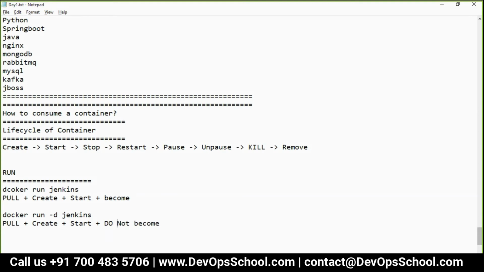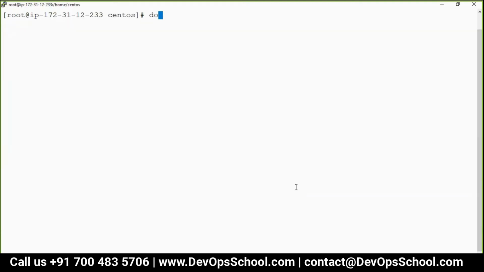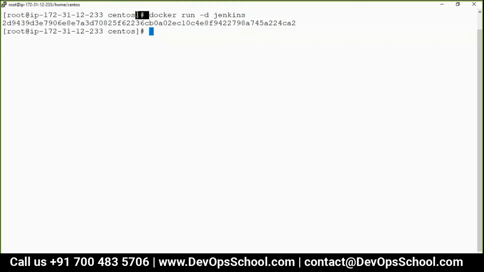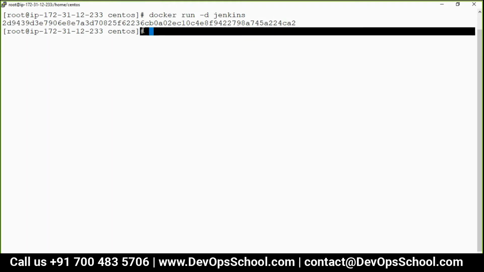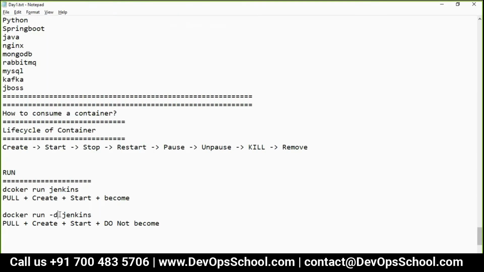Now let me try here. Docker run -d Jenkins. See here, I'm still in bash. Earlier I was in bash and now I am still in bash, so this way I do not lose the console. So guys, did you understand the use cases of -d?